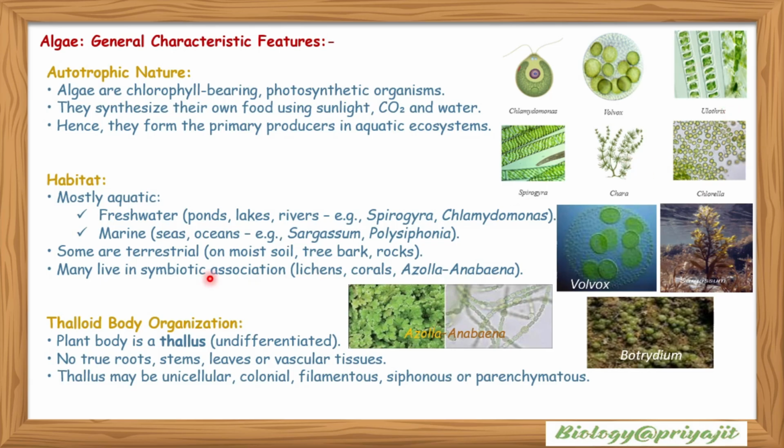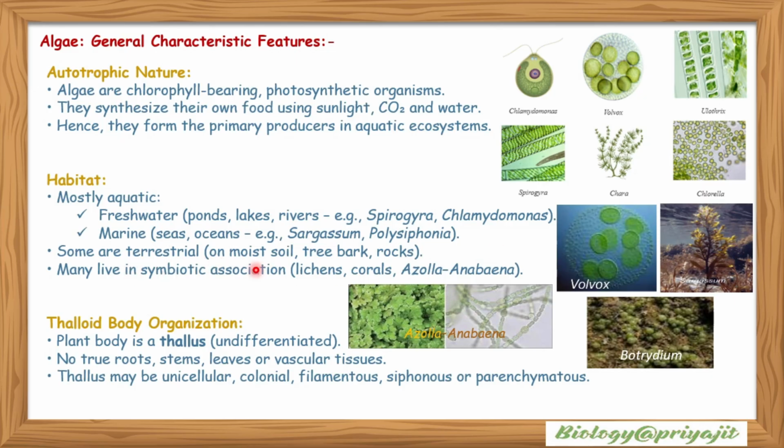Habitat. Algae are mostly aquatic. Freshwater algae live in ponds, lakes or rivers, such as Spirogyra or Chlamydomonas. Volvox is another example of freshwater algae. Marine algae live in seas or oceans, for example Sargassum, Polysiphonia, etc. This is the image showing the presence of Sargassum under the sea.